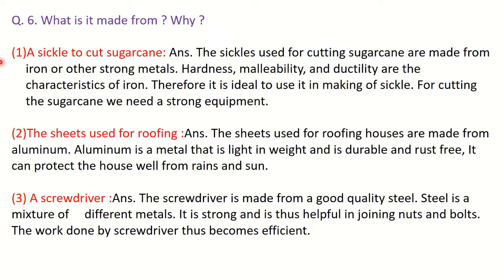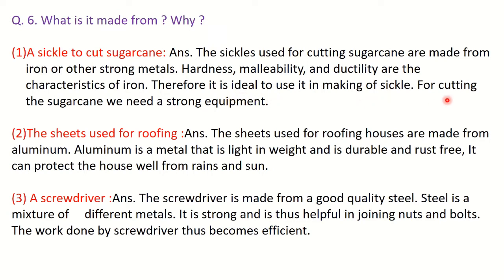Next, question number 6. What is it made from and why? First is a sickle to cut sugarcane. Sickle is a very big scissor type instrument. This is used for cutting the sugarcane and therefore it is made from iron or other strong metals. Why metals only? Because hardness, malleability, ductility are the properties of iron, and therefore it is used to make a sickle, because these properties are ideal to make the sickle.